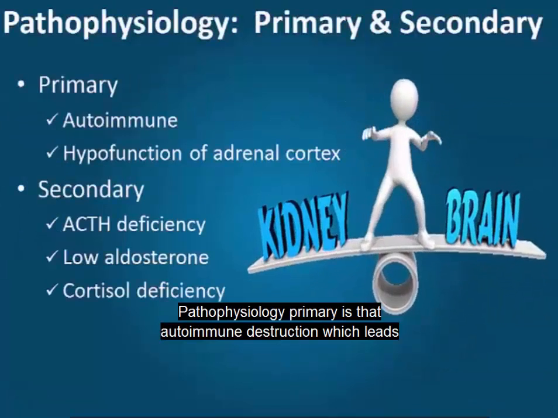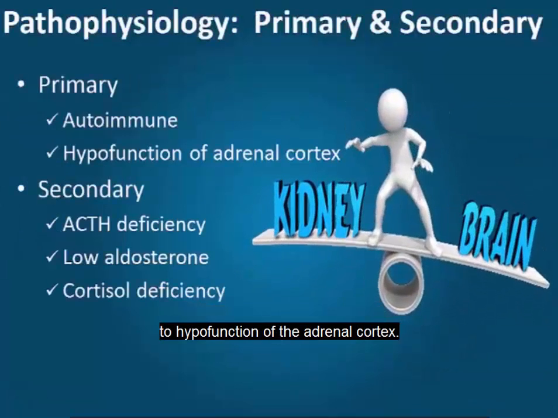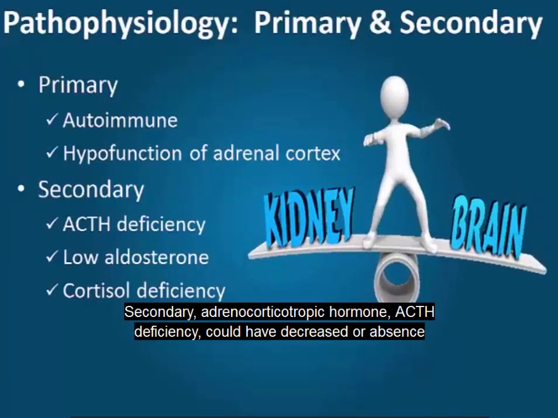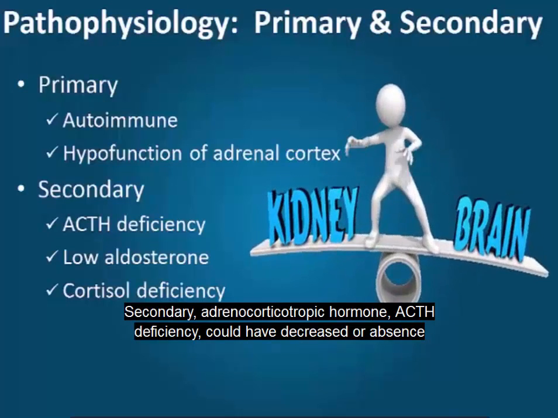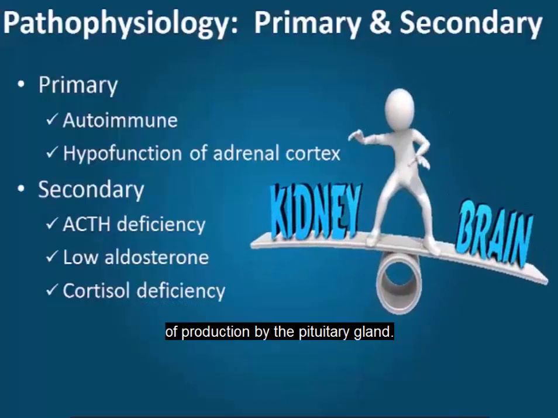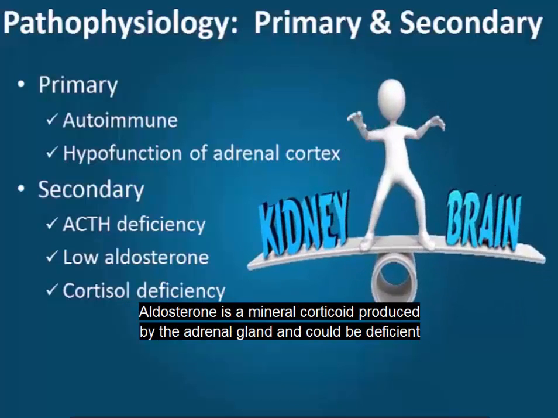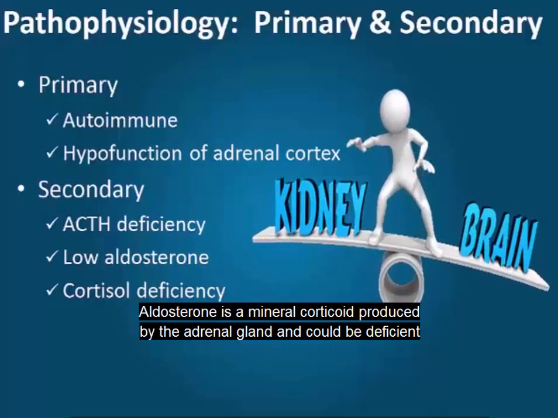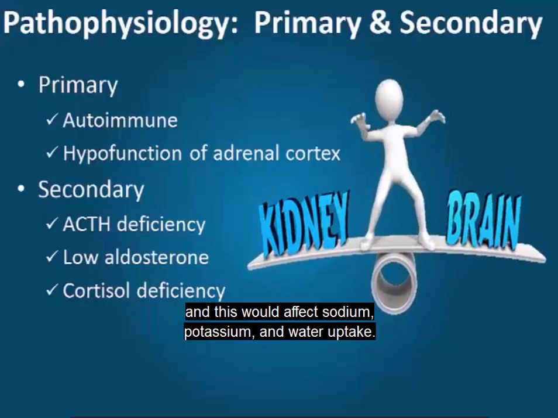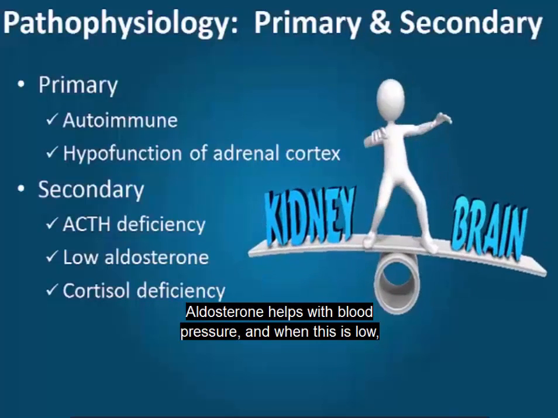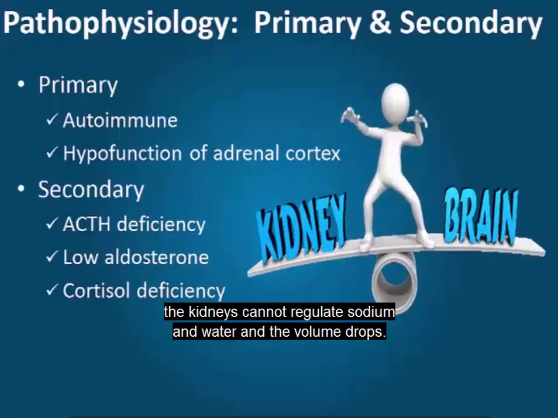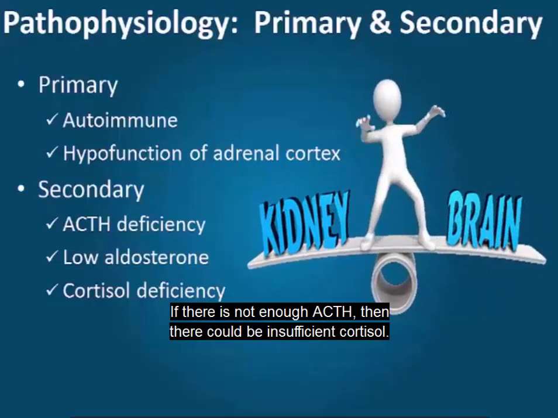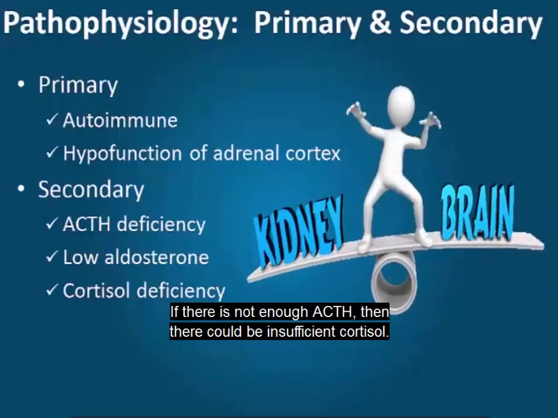Pathophysiology: primary is autoimmune destruction which leads to hypofunction of the adrenal cortex. Secondary, adrenocorticotropin hormone, ACTH deficiency, could have decreased or absent production by the pituitary gland. Aldosterone is a mineralocorticoid produced by the adrenal gland and could be deficient, and this would affect sodium, potassium, and water uptake. Aldosterone helps with blood pressure, and when this is low, the kidneys cannot regulate sodium and water, and the volume drops. If there is not enough ACTH, then there could be insufficient cortisol.